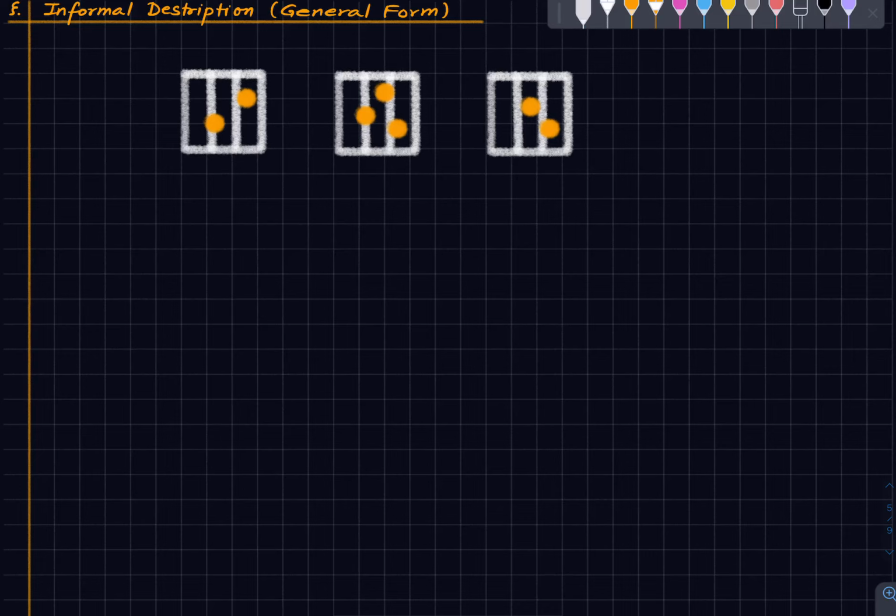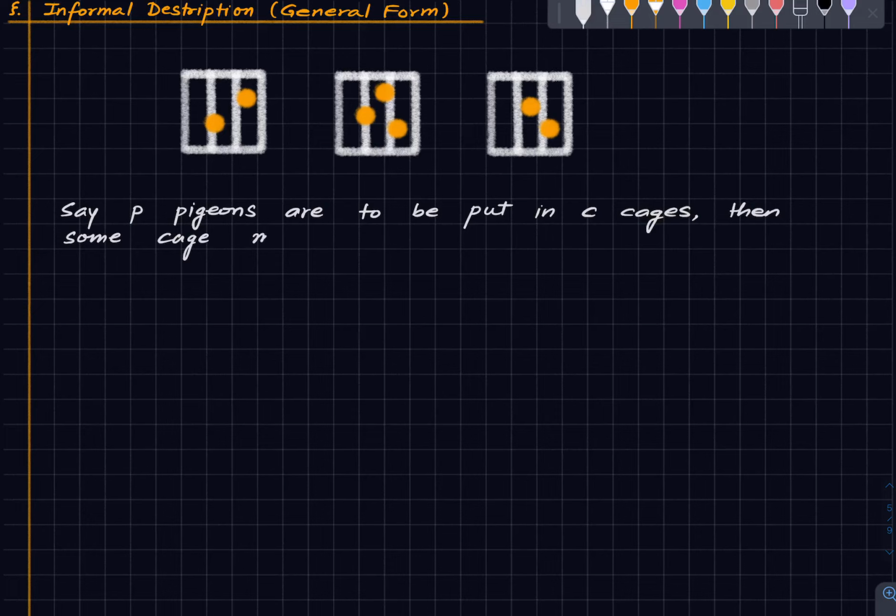Okay? So here is what is going on. Say P pigeons are to be put in C cages, then some cage must accommodate at least P by C. You consider this number.